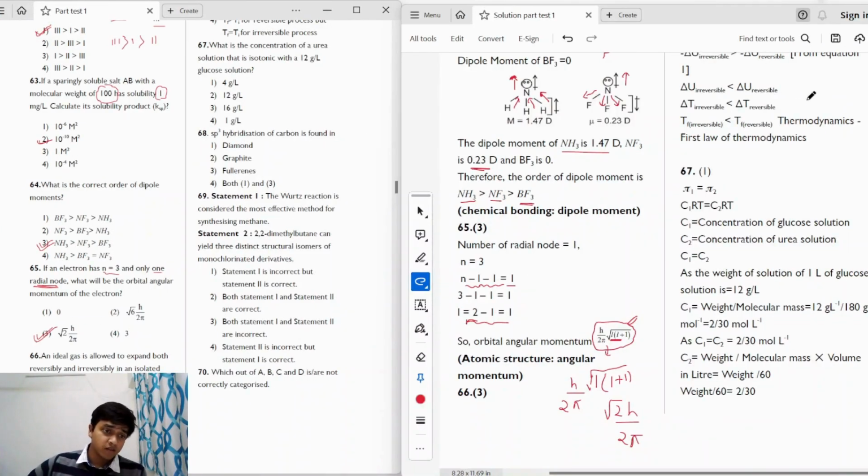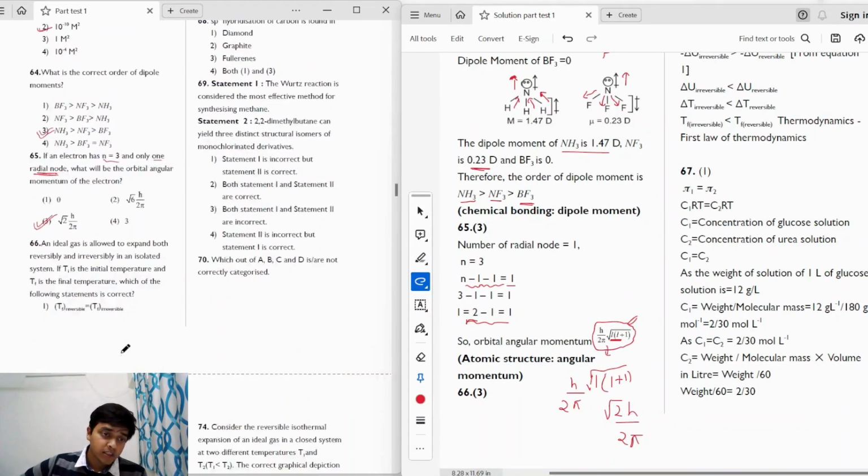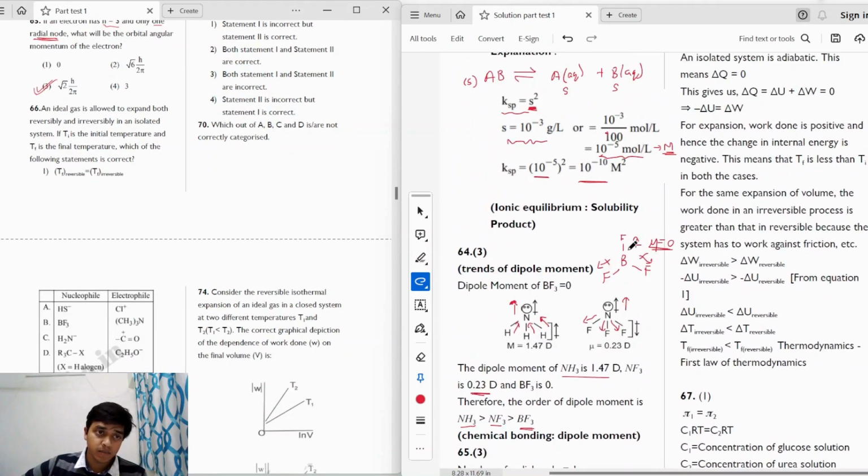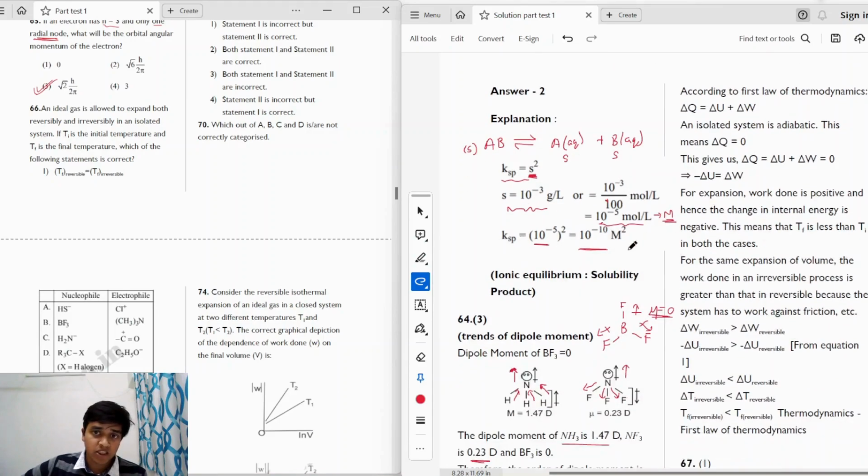Moving on to the next question, we have an ideal gas that is allowed to expand both reversibly and irreversibly in an isolated system. If Ti is the initial temperature and Tf is the final temperature, which of the following statements is correct? We are given relationships between the final temperatures of the reversible and irreversible processes. First of all, we need to focus on the details given: we have an expansion and the system is an isolated one.